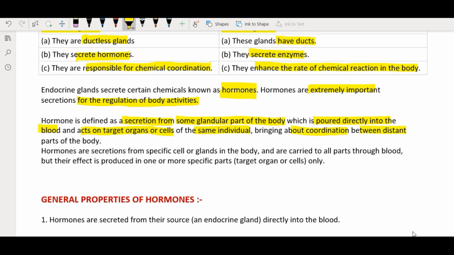Also, a hormone can be defined in another way, that is, hormones are secretions from specific cells or glands in the body and are carried to all parts through blood, but their effect is produced in one or more specific parts, target organs or cells only. So students, this also we can see with the help of a diagram which will serve as an easy purpose of understanding. Like for example, this is the blood vessel.